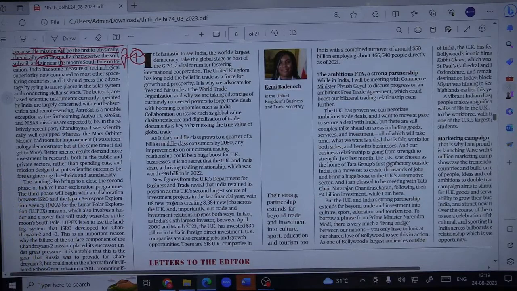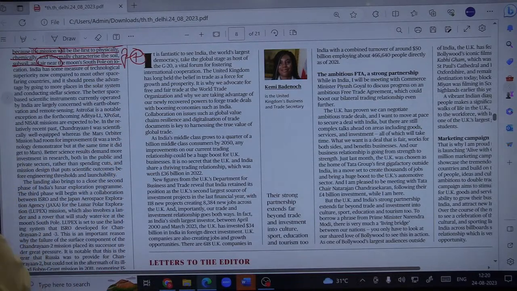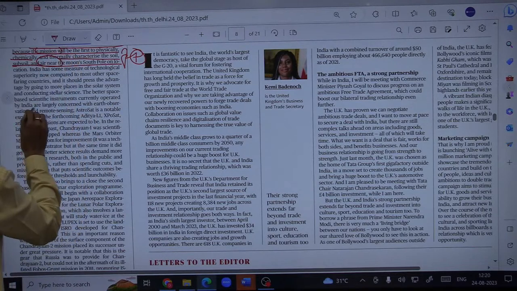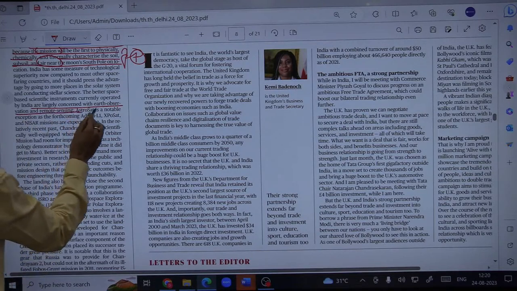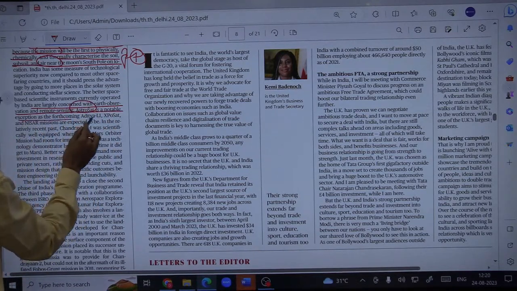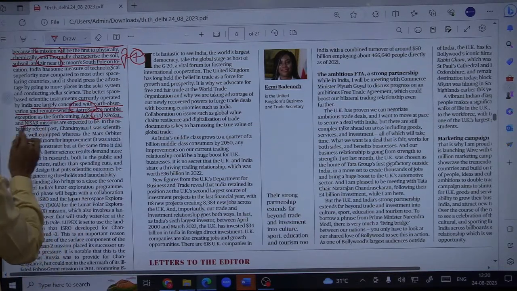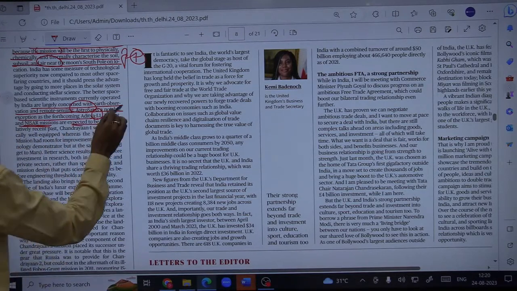Now India has some measure of technological superiority compared to most other spacefaring countries, and it should press the advantage by going to more places in the solar system, not just restricting ourselves to the moon, but moving beyond that. The better space-based scientific instruments currently operated by India are largely Earth observation and remote sensing satellites. AstroSat is a notable exception, as are the forthcoming Aditya L1, as I mentioned, then XPoSat, then NISAR, the NASA-ISRO synthetic aperture radar mission, which are expected to be in line.